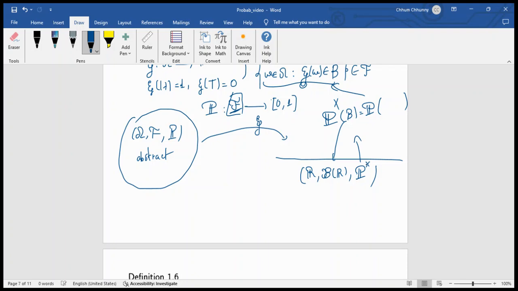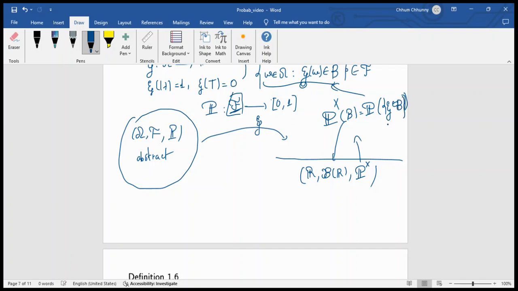The new probability measure P_X is defined from P, the previous probability measure in the abstract probability space, and P_X of B, for B a Borel set, is equal to P of ψ belonging to B.